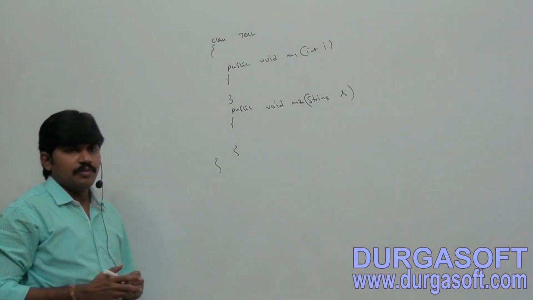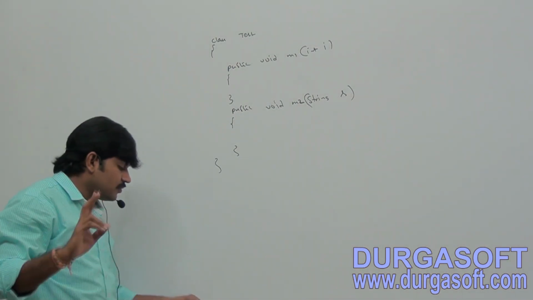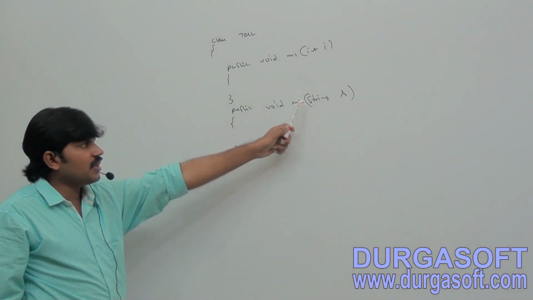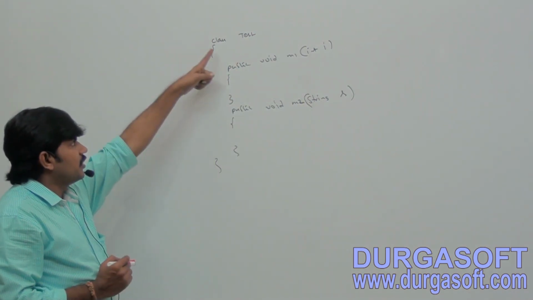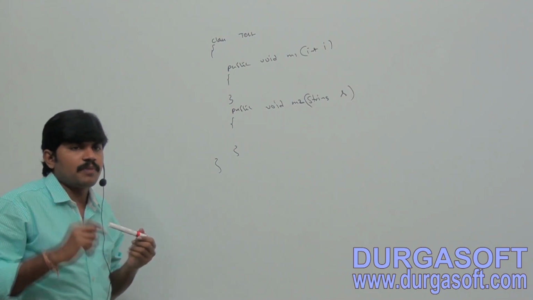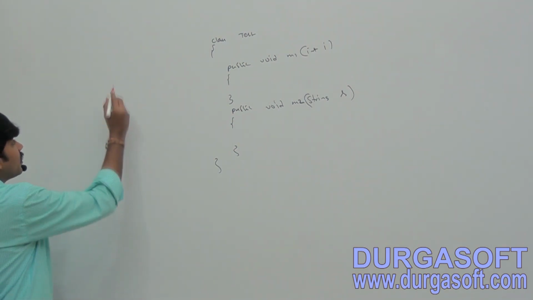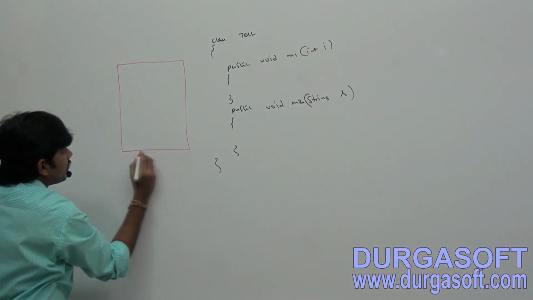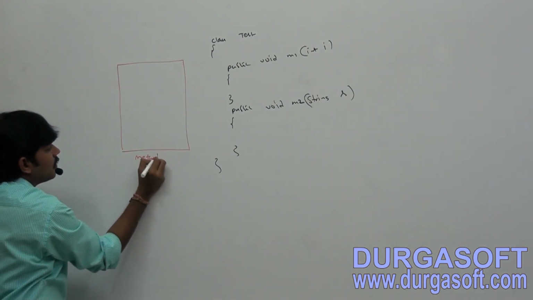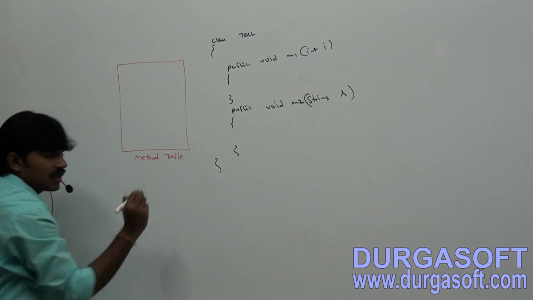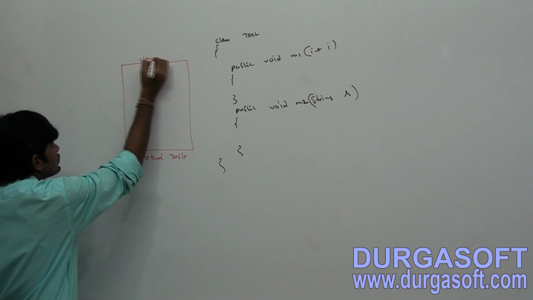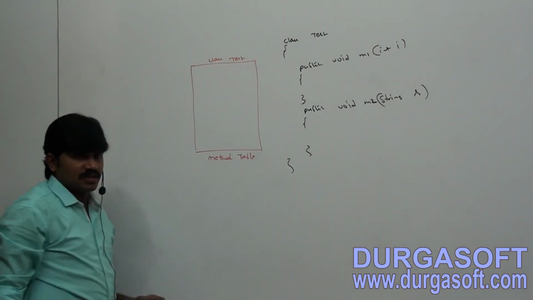Sir, how many methods are there in my Test class? Two methods. First method is m1 of int. Second method is m2 of String. For every class, the compiler is going to maintain one method table. This method table is for class Test.